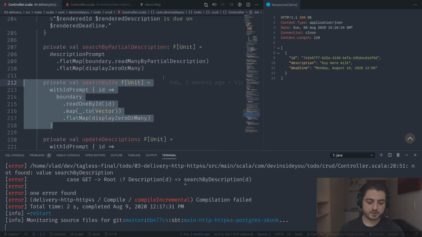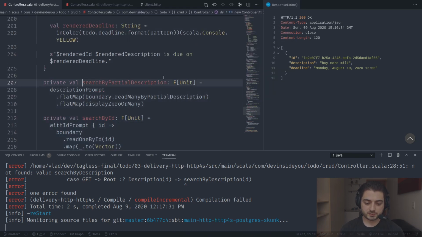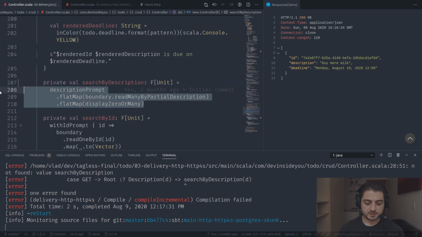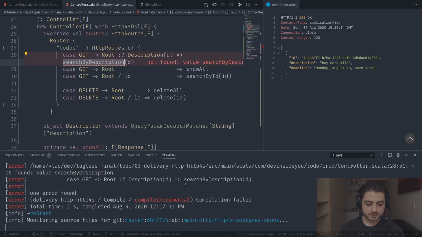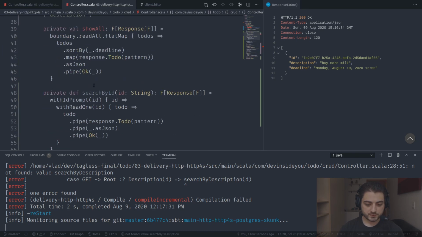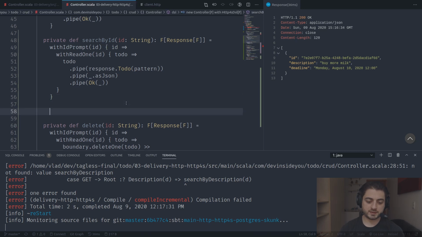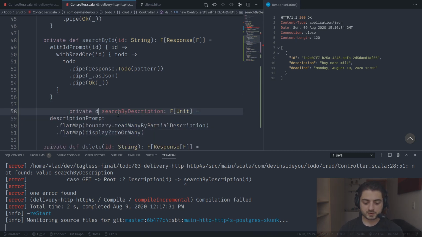I believe in the old one it's actually called search by partial description, but I wanted to rename it. Let's rename it over here as well. Search by description, because it's very, very long. Let's grab this one. Now let's grab the whole thing. Okay, we have show all, we have search by ID. So let's put it over here. Same as before, it's going to be a def, and it's going to get the D, which is a description.